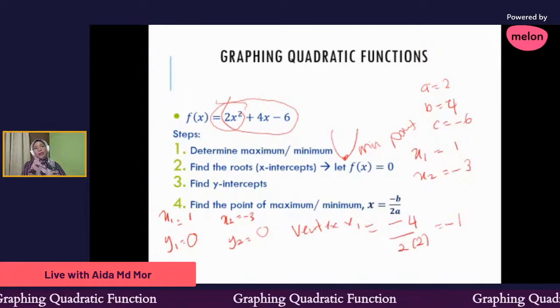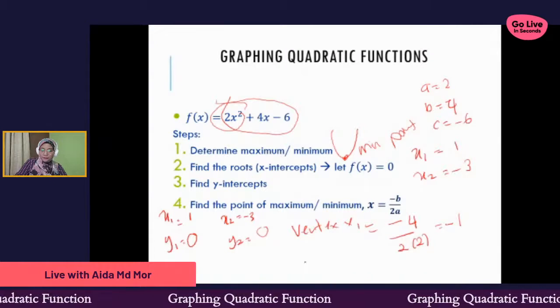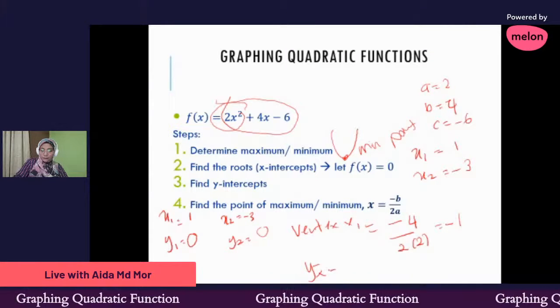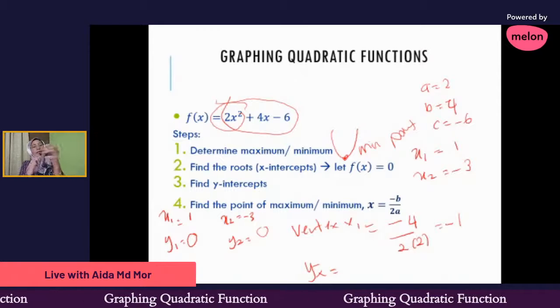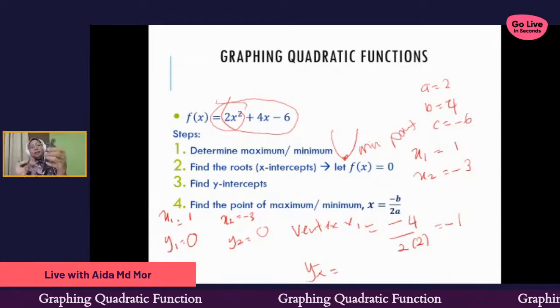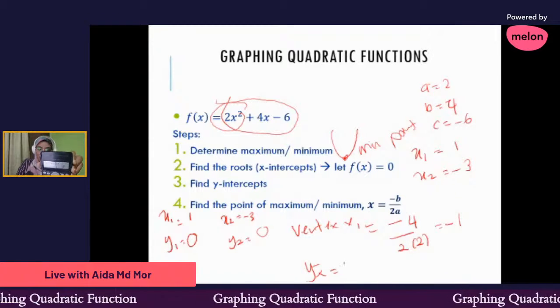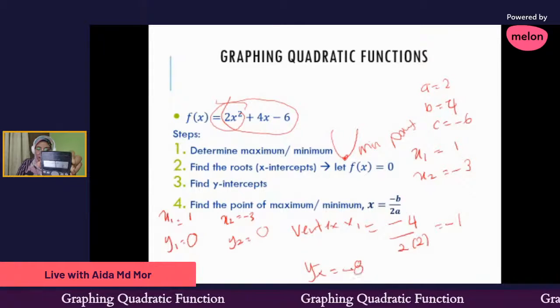Same case, when you have the x for vertex, you need to find the y for vertex. So this is our function. I haven't cancelled up. I just press calculate. They ask me again what is my x. I just put my x is -1. They give me my y vertex is -8.